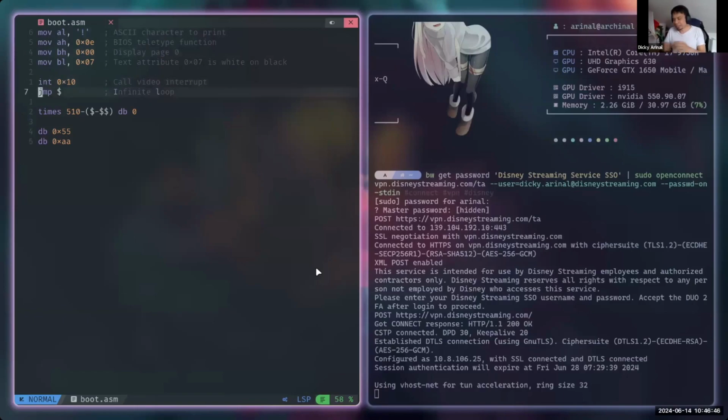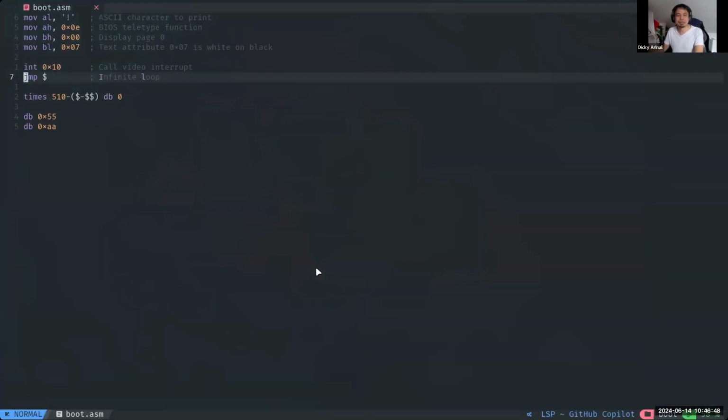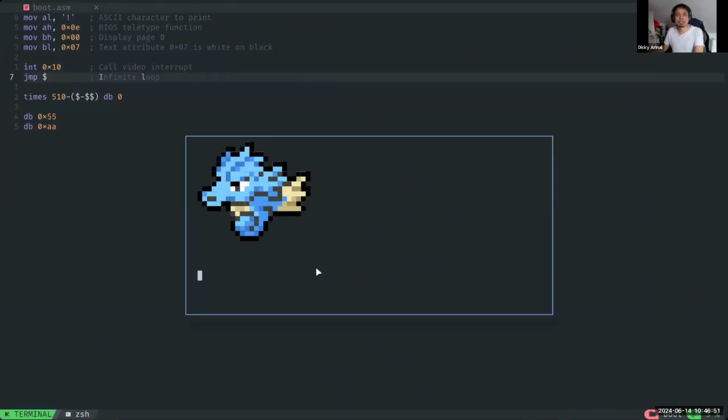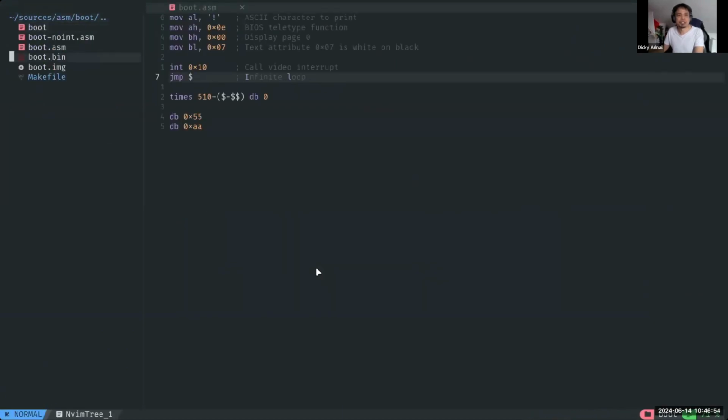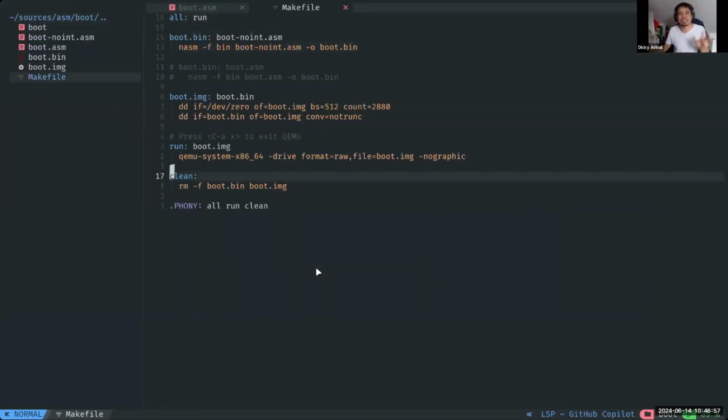Okay, so how to do that? I will just make it bigger. I also want to show you the Makefile. So this is a Makefile. Basically, I will run it using QEMU. I don't want to use the real machine here. I will use an emulator, and then I will try to make it a bootloader, right?